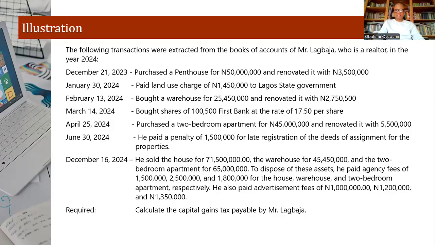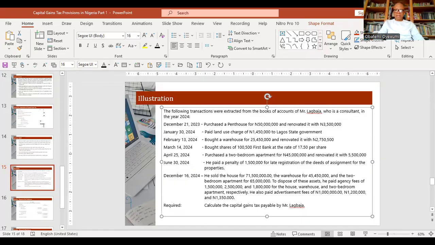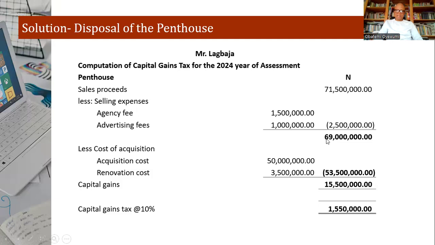That's to say that buying and selling of houses, that's his trademark. That's what he does. So let me change this narrative. Who is a consultant? A consultant, a businessman. Let me just change it like that. Let's leave it like that. So change it to a consultant. I think that will define it properly for us.